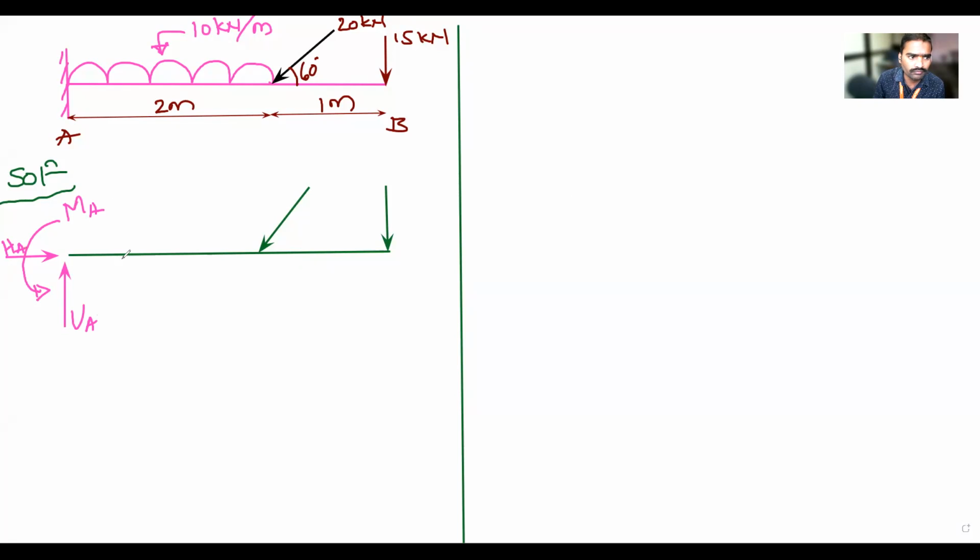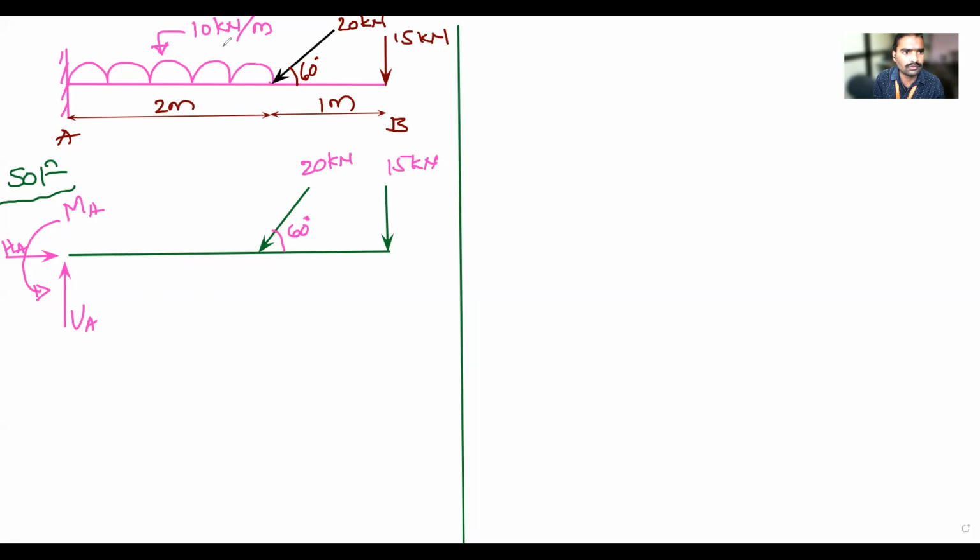Is it clear, everyone? Okay. So whether I need to convert this UDL into a concentrated load or we'll keep it as it is. You can do both, you can keep it as it is, and if you want to convert, you can convert that also. So what will you do? Tell me, do as you like. Convert it. Okay. So 15 kilonewton and it is 60 kilonewton, which is making an angle 60 degree.